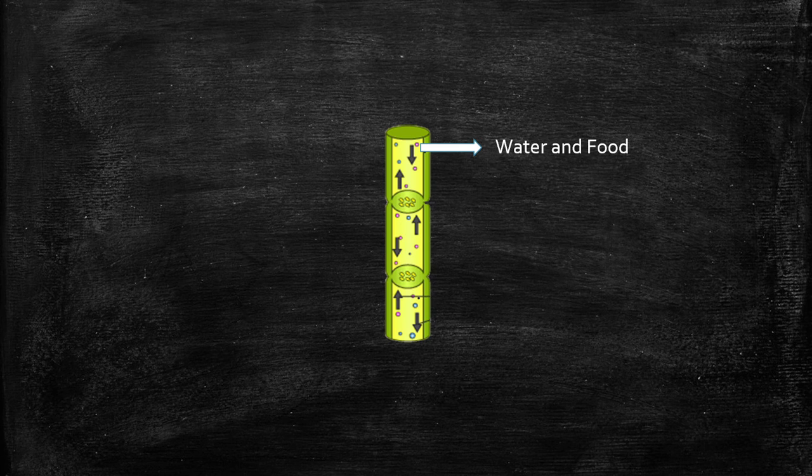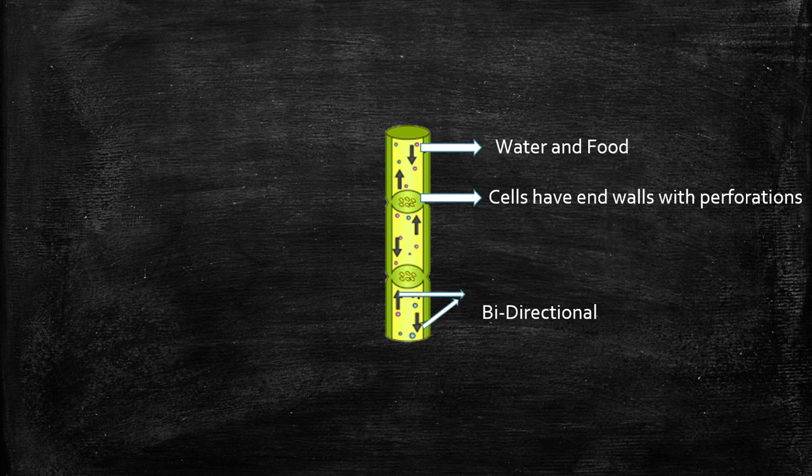Phloem transports water and food. Phloem cells have end walls with perforations. Phloem is bidirectional.